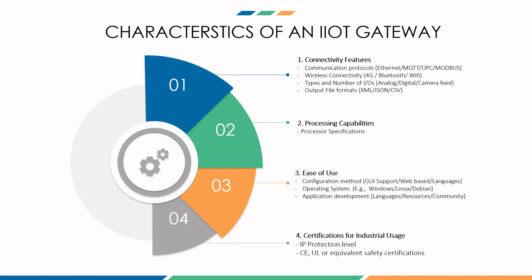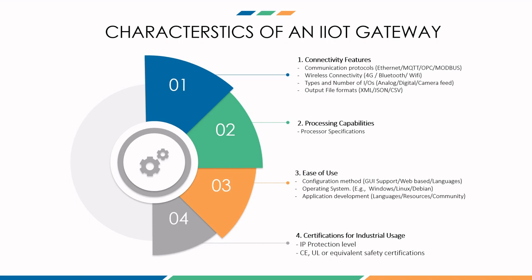with IoT gateways. Third aspect is types and numbers of inputs and outputs. So in addition to PLCs, if you need to communicate with sensors also, then you should think about the number of inputs and outputs that you might have on the field and accordingly match your requirements with the gateway features that are available.